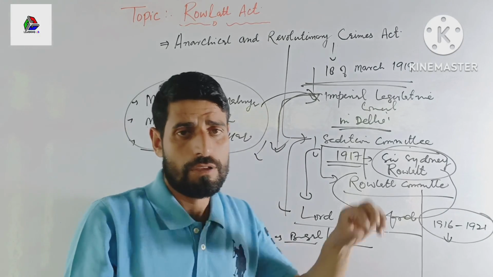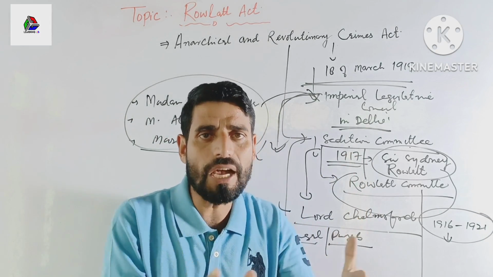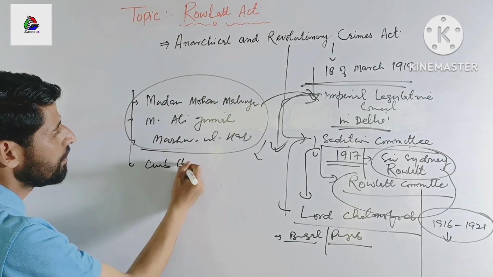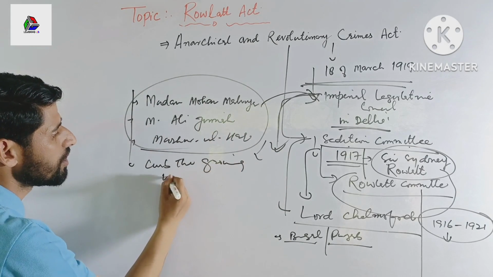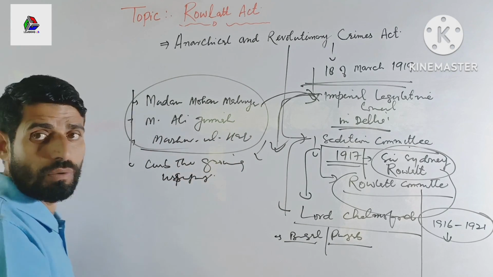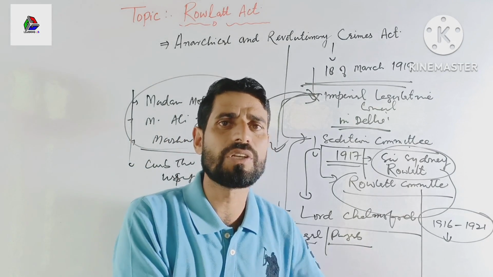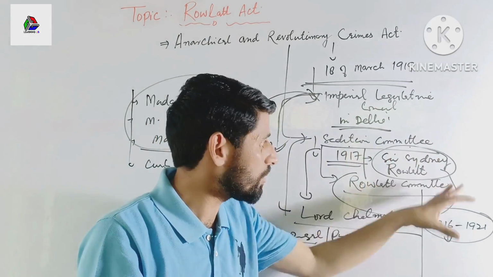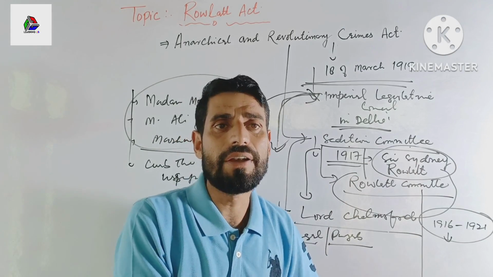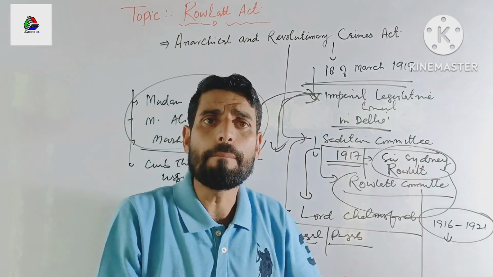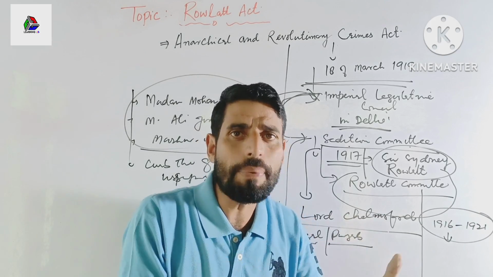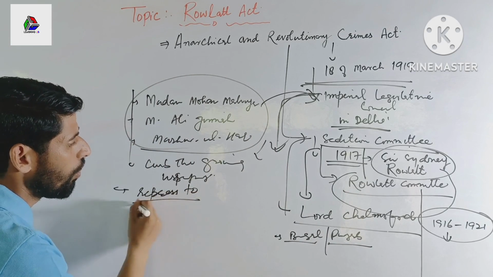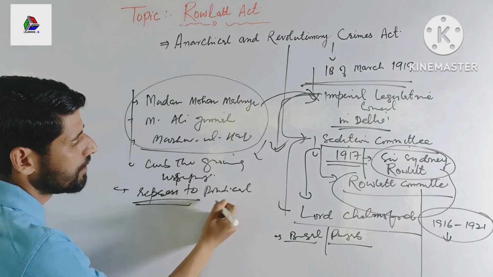The main aim behind the passing of the Rowlatt Act was to curb the growing nationalist upsurge in India. So the main motive was to weaken the national movement. This act gave the British government autocratic powers to repress political activities.